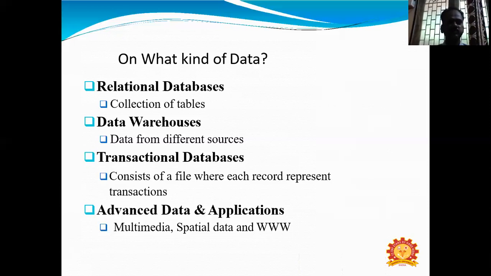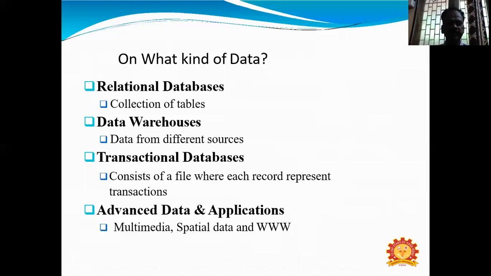Data warehouses collect different sources of data. After collecting, the collected information is stored in some other databases.